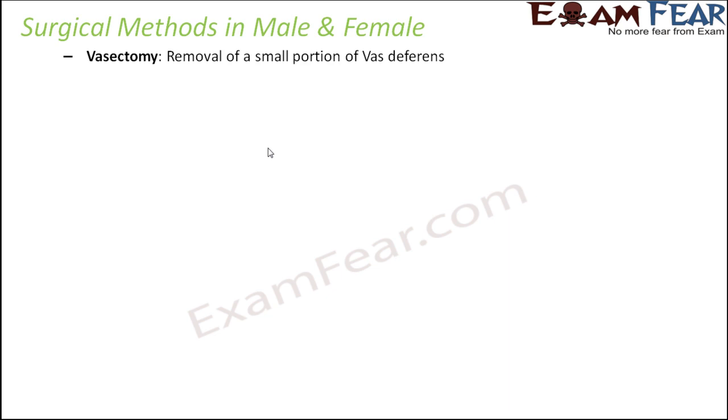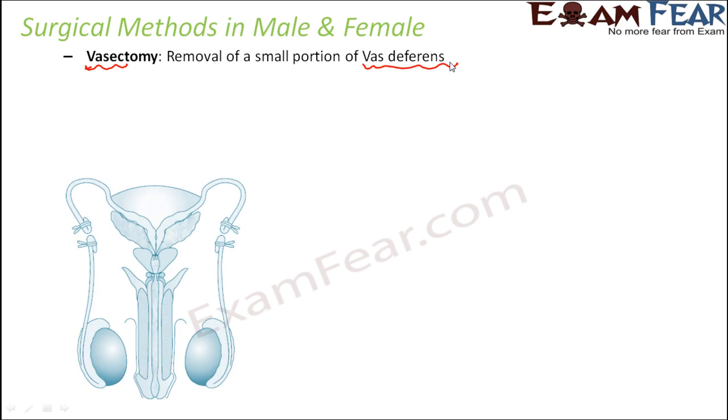Now, the surgery which takes place in males is called vasectomy. What is vasectomy? The word vas is derived from vas deferens. You already saw that in the male reproductive system, you have this tube-like structure called vas deferens, through which the sperms produced in the testis travel and then finally join the ejaculatory duct and come out through the penis.